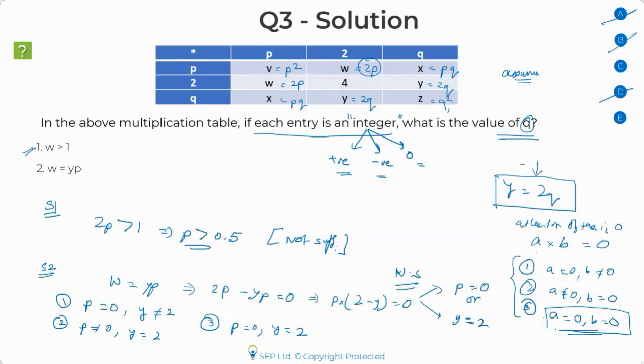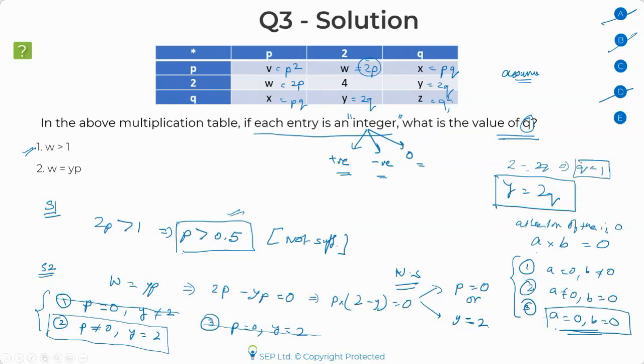Now, when I combine, the good thing is, notice that I know that P is greater than 0.5, statement 1 tells me. And I have three cases with me. Now, out of these three cases, only one case is valid once I combine both these statements. If P is greater than 0.5, the P equal to 0 case gets discarded. What case is left? This case is left, which says P is not equal to 0 and Y is equal to 2. So I can be 100% sure that Y is definitely 2, and if Y is 2, then Q has to be 1. So the correct answer in this case is going to be option C.